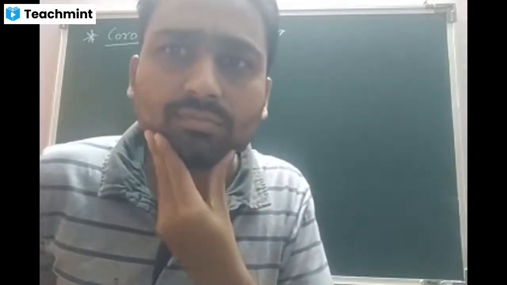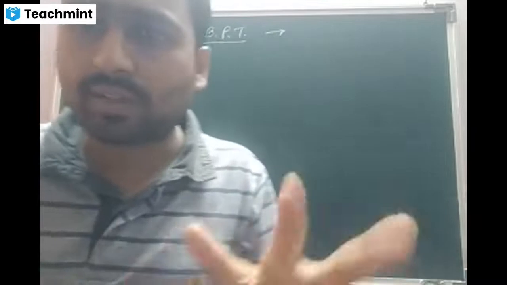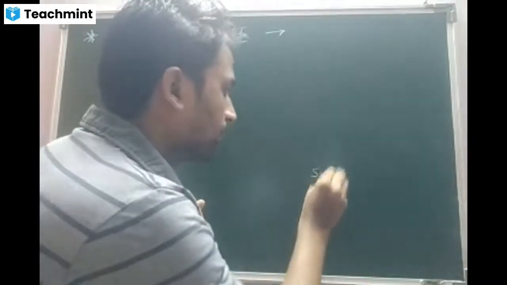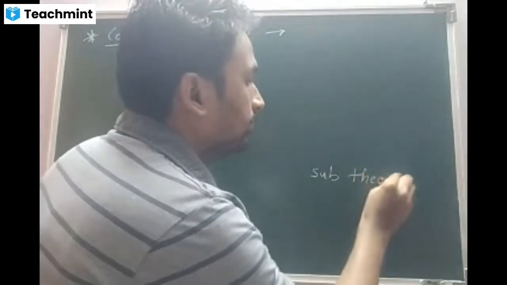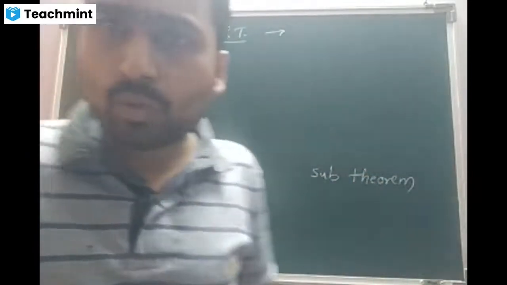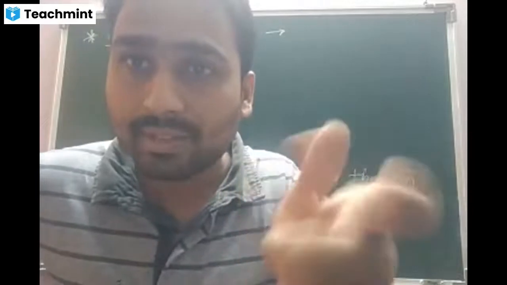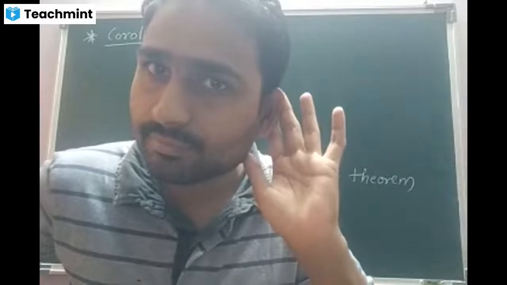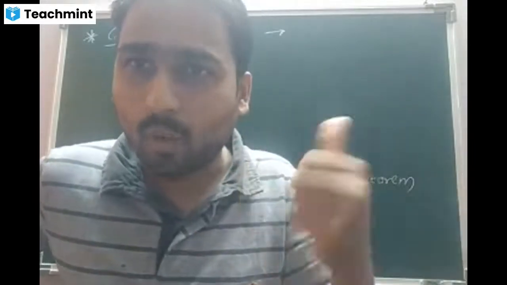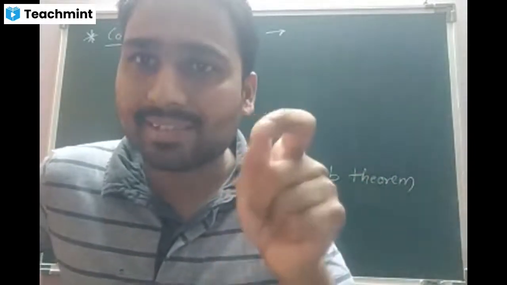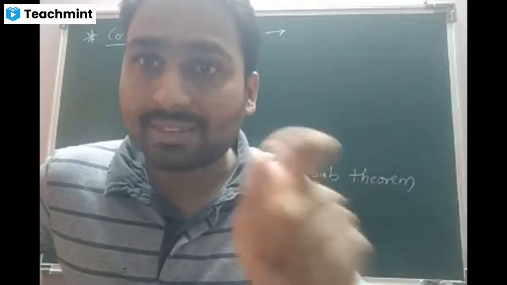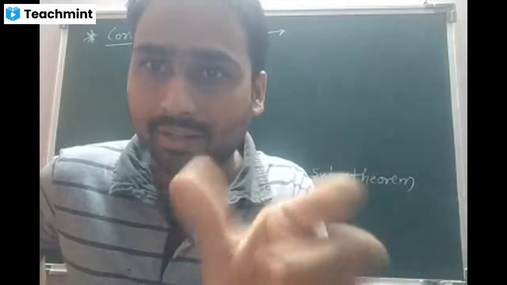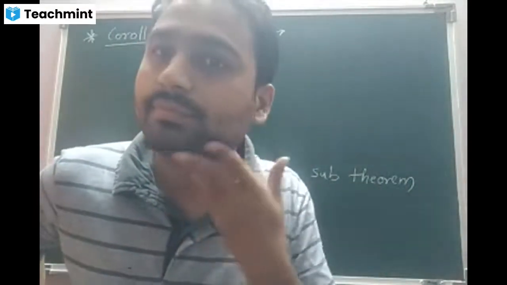Nobody. Okay, beta. No need of wasting the time. I'll tell. Beta, corollary is nothing but a sub-theorem. The best example to remember: chief minister, deputy chief minister. Are you getting my point? Mathematically, beta, corollary means a mathematical statement which can be stated and proved using a basic statement. Understanding?